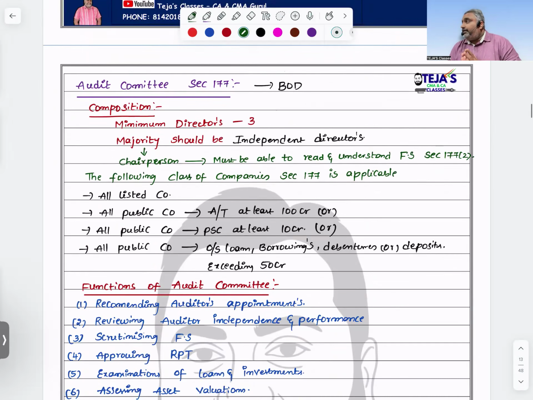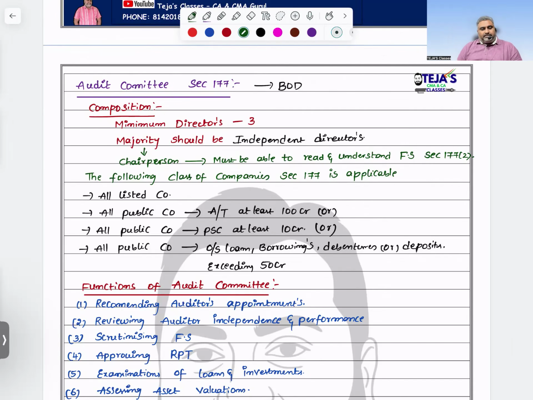Another most wanted question is about the company audit committee, Section 177. If there is no audit committee, all the things we are discussing will be taken care of by the board of directors only. Composition: minimum how many directors should be there? Minimum 3, and the majority should be independent directors. Among the independent directors, the chairperson is also one, and the chairperson should have the knowledge to read and understand financial statements, at least by reading, he should be able to understand.